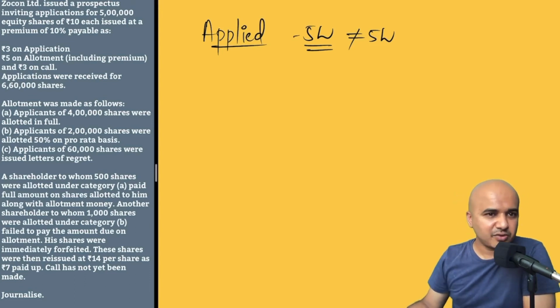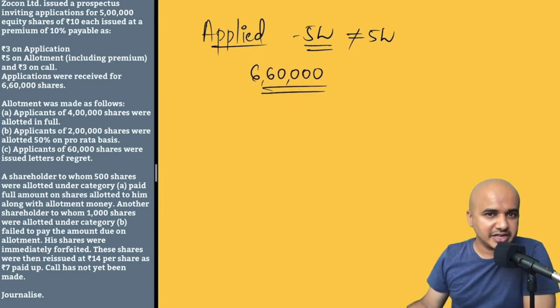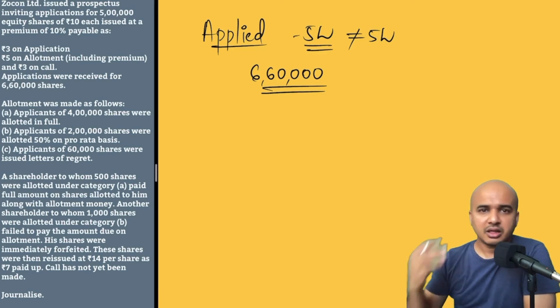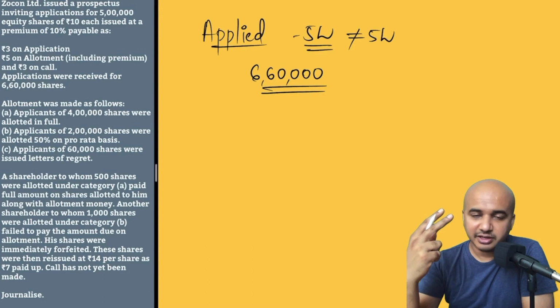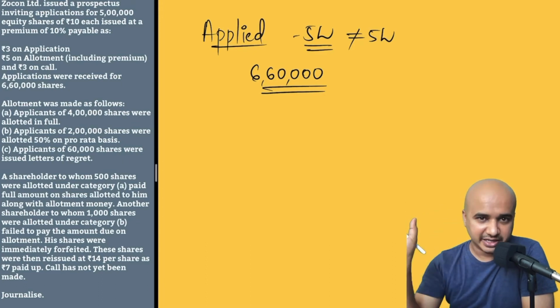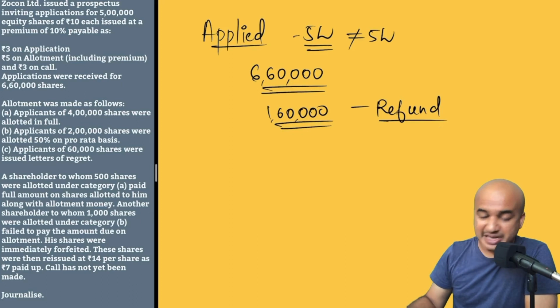In this case, let us see what exactly has happened. The company invited applications for 5 lakhs, but it has received applications for 6 lakhs and 60,000. So we have obviously received excess applications. Every company which receives excess applications will have two choices. Either refund the excess completely. Like in this case, 1,60,000 is the excess applications which I have received. I can completely return the money to the applicants.